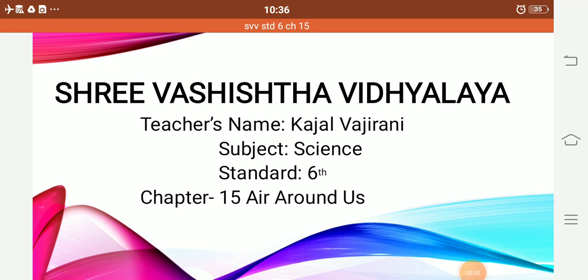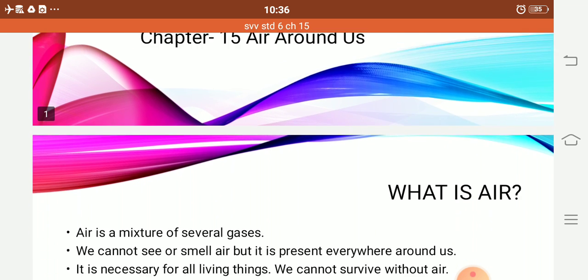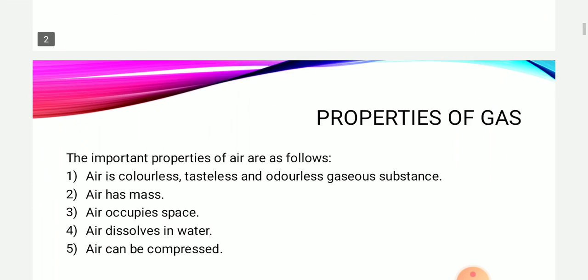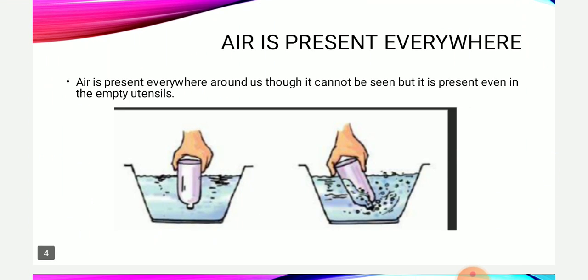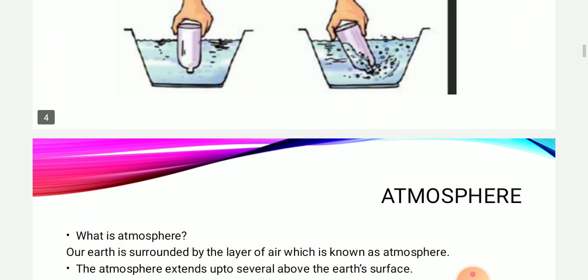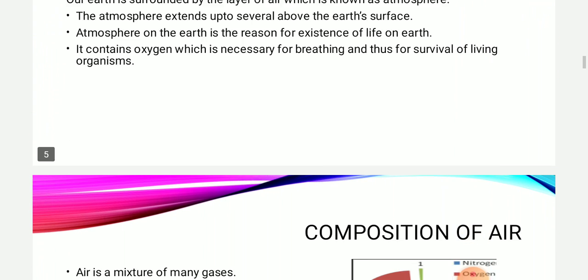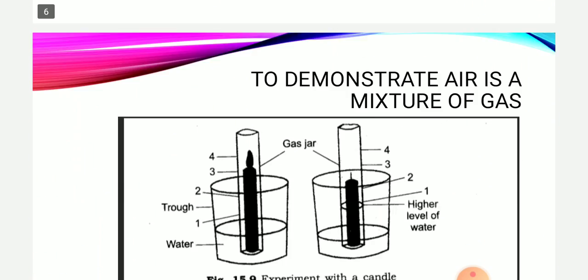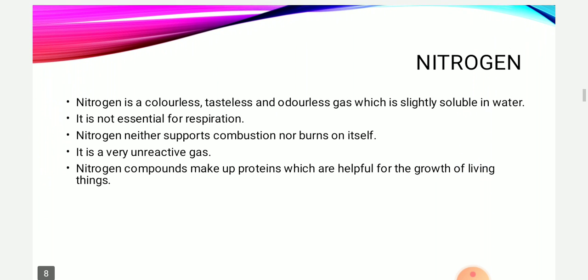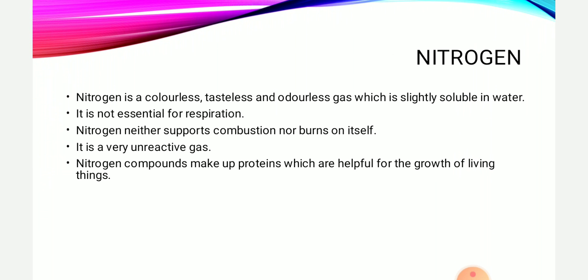Good morning dear students, welcome back to another session of our same chapter, chapter 15, Air Around Us. In our last session we learnt about what air is, the properties of air, and how we can prove that air is present everywhere. We learnt about the atmosphere and its composition. Today we are going to learn about the first gas present in our air.